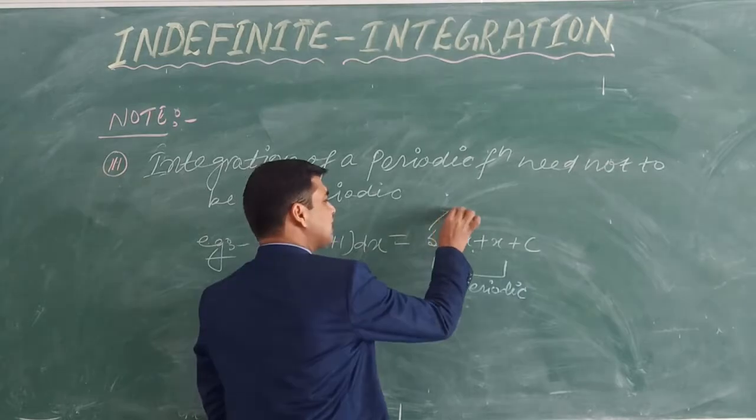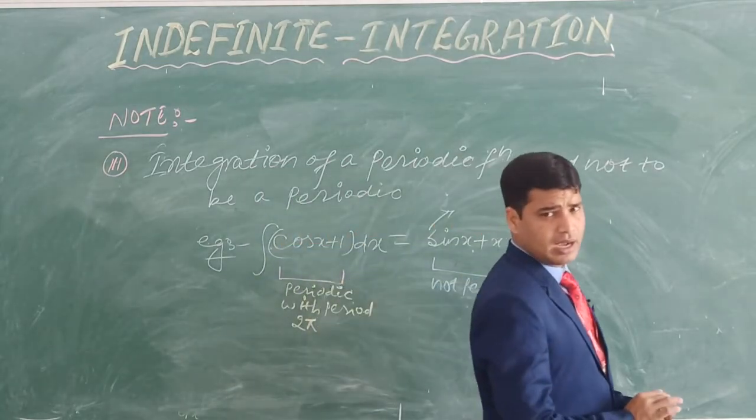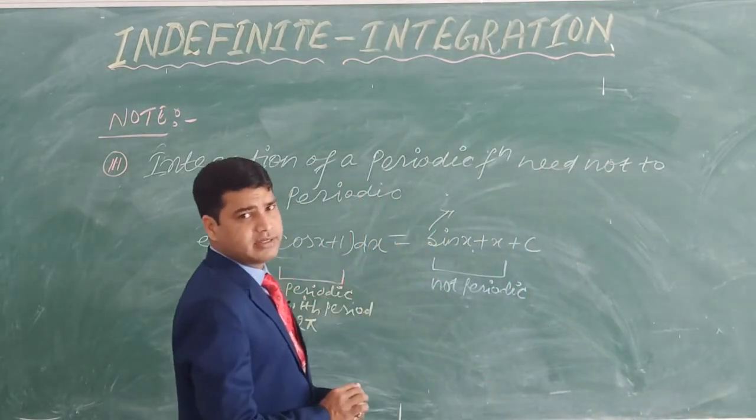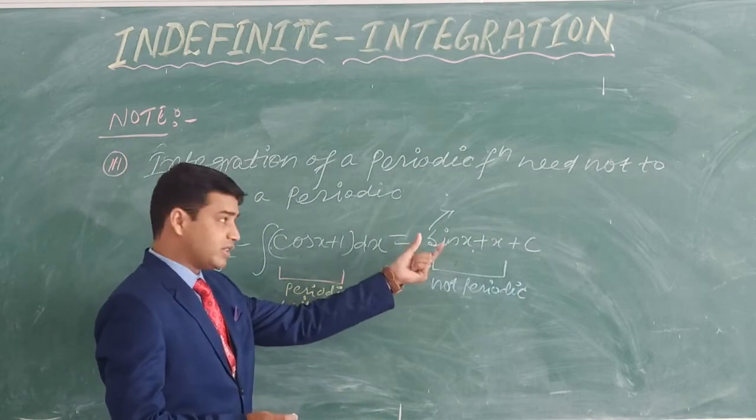Because we know that sin x is a periodic function. How? Because sin x repeats after every 2 pi interval. That's why the period of this one is 2 pi. So this is periodic.